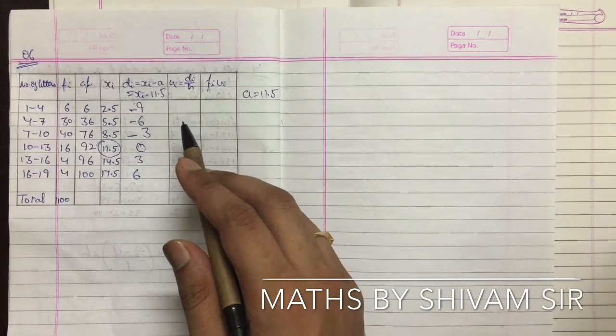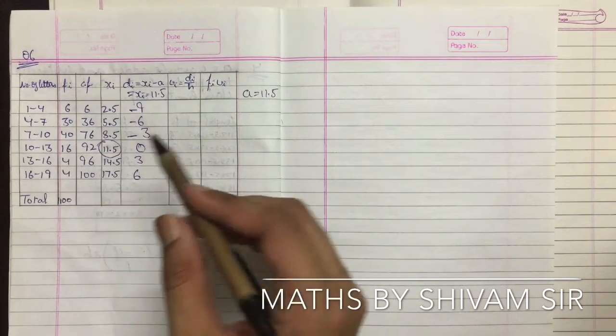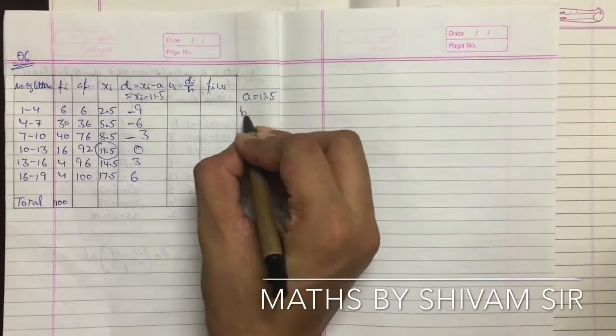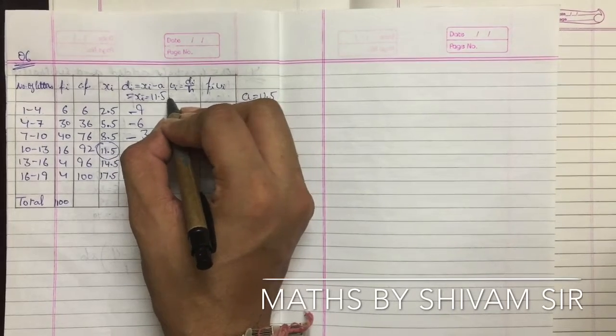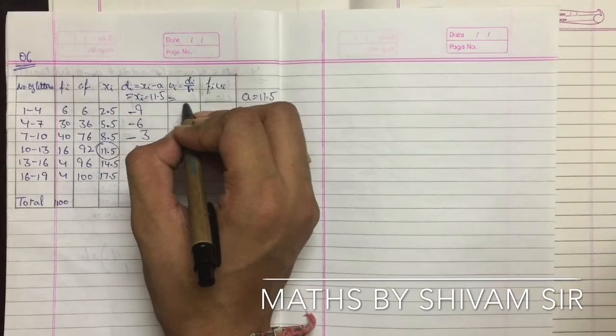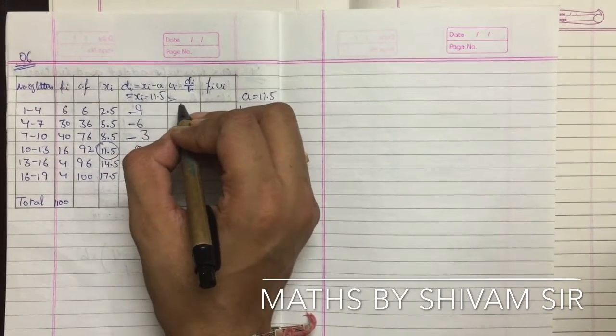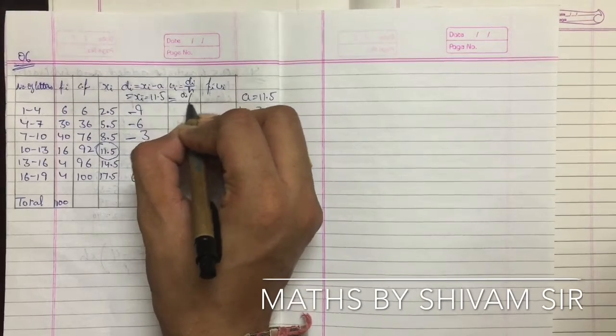So next column is of ui. ui is di upon h. So h is the gap. The gap is 3. So h is equal to 3. So ui is equal to di upon h. Minus 9 upon 3 is minus 3.